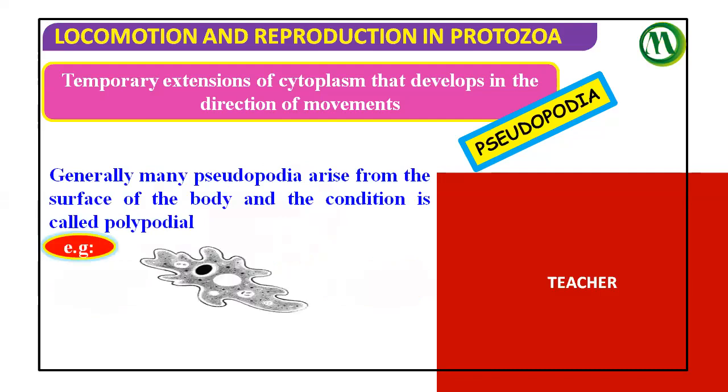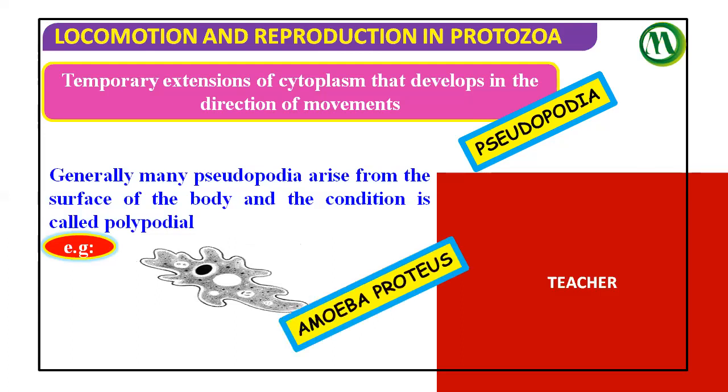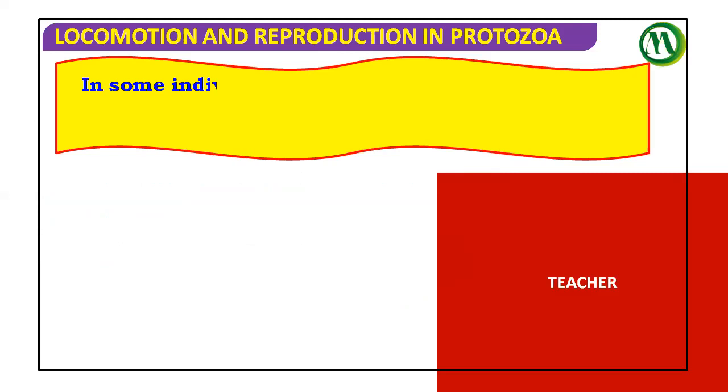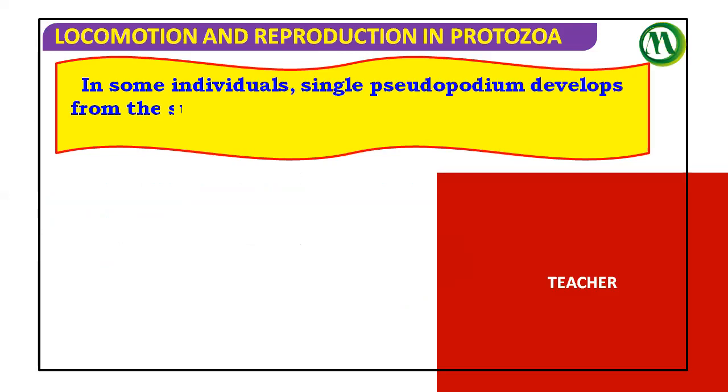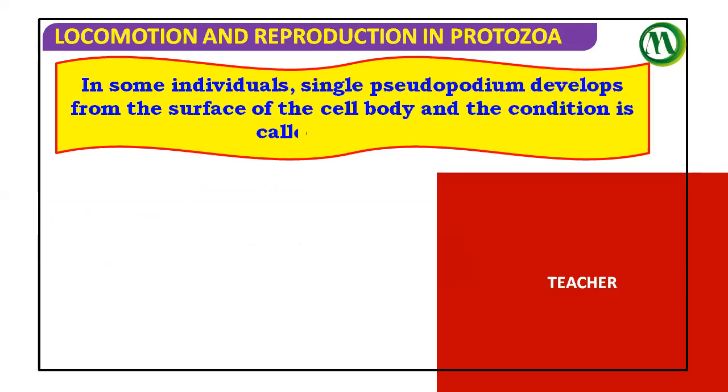Example, Amoeba itself. You see that there are so many pseudopodia present. All these are pseudopodia. So generally, many pseudopodia arise from the surface of the body and the condition is called polypodial. You need to remember the example: Amoeba proteus. In some individuals, a single pseudopodium develops from the surface of the cell body and the condition is called monopodial.